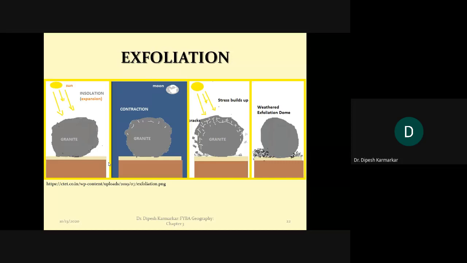So rock weathers block by block, block disintegration, grain by grain, granular, and layer by layer, exfoliation. So this difference you can understand clearly. And frost, the word already tells you, it will remind you of freezing. So frost action occurs because of freezing and thawing of water inside the crevices or inside the pores of the rock.